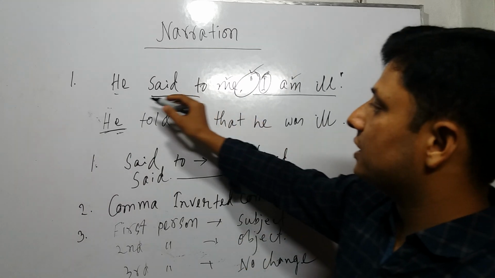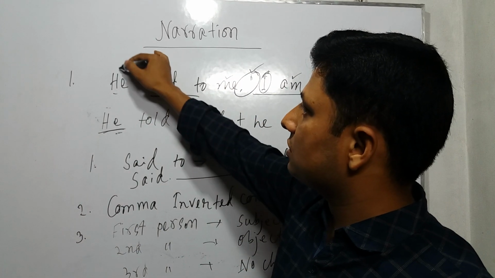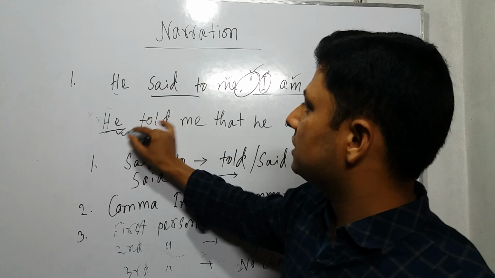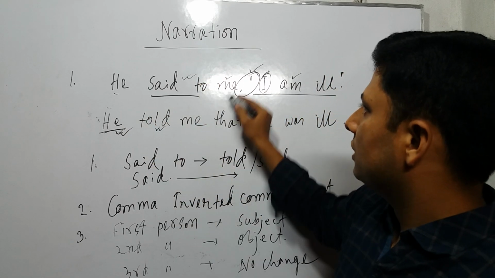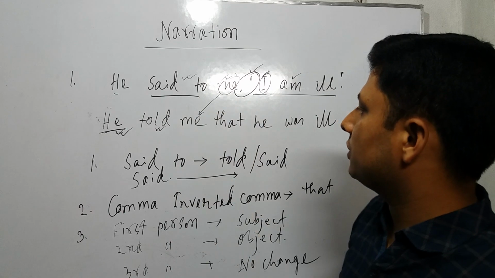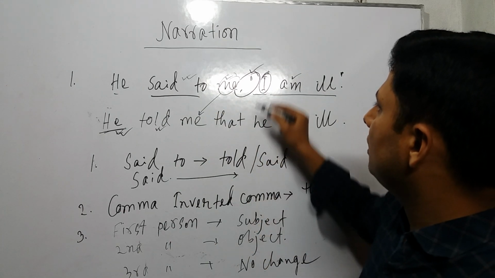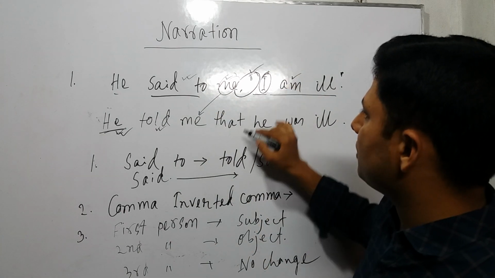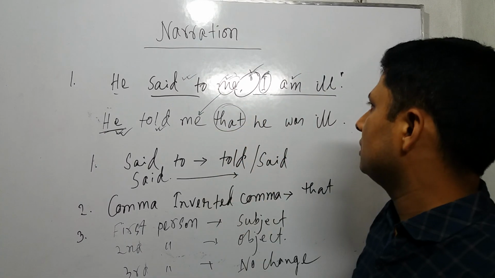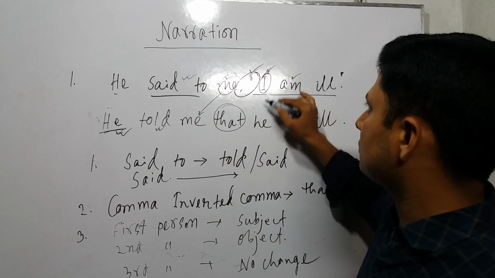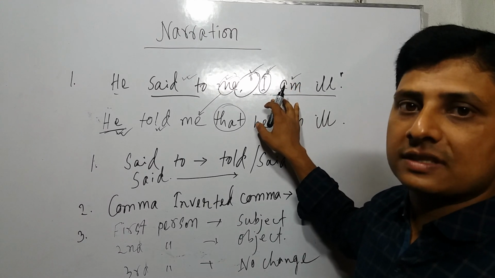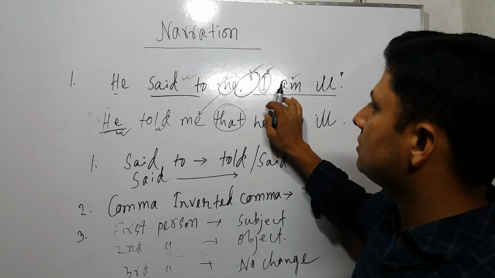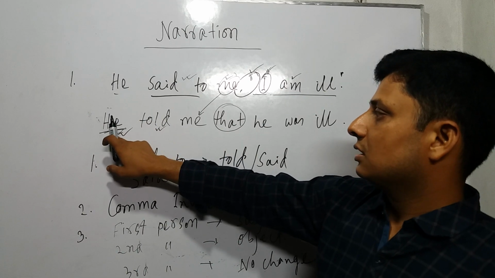Here you can find, the subject is he, so we use he here. Instead of said to, use told. And here is me, that comes here. Instead of comma, inverted comma, we use that. And person: first person, this is I. First person I depends on the subject.